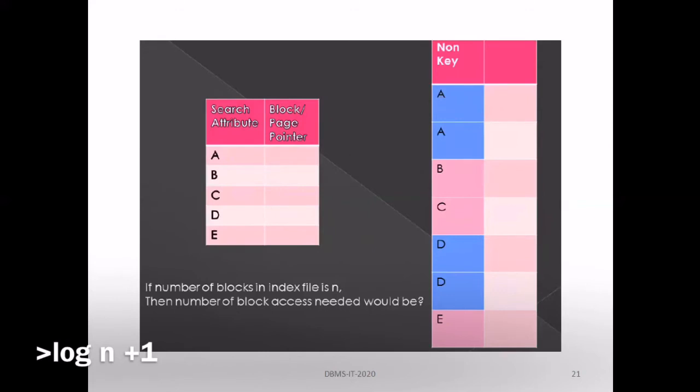So why is it given as greater than or equal to? It is given greater than because suppose you are searching for the value A. A may be present in the second block. In that case, first of all you have to go to the first A, and after that you go again to the second one. That is why it is given as greater than, and that's all about clustered indexing. Remember that in clustered indexing, the main file is sorted, but the indexing is not performed on the key attribute, it is performed on a non-key attribute, so it is repeated in nature.